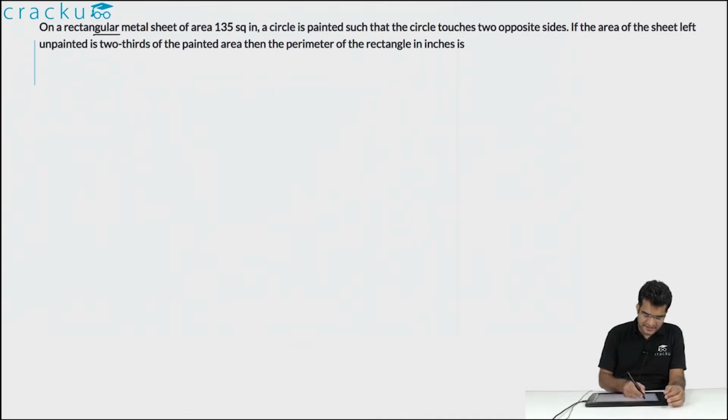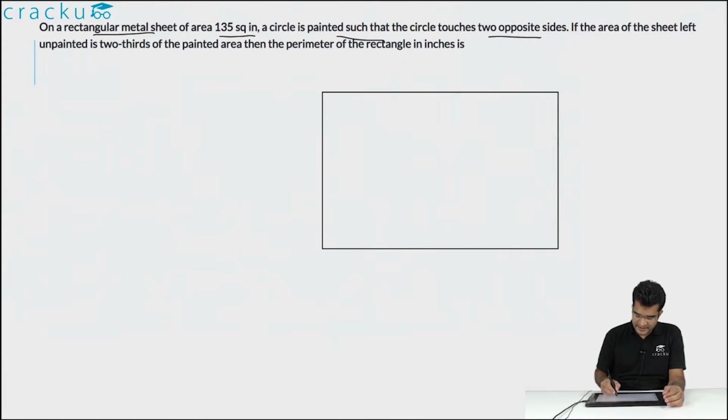In this question, it is given that there is a rectangular metal sheet of area 135 square inches and a circle is painted in it such that the circle touches two of the opposite sides. So let us first draw a rectangle and let us also draw a circle which touches the opposite sides. So it will be something like this.